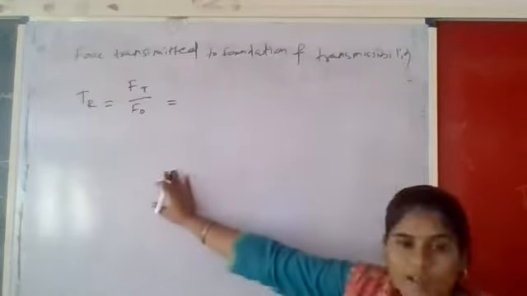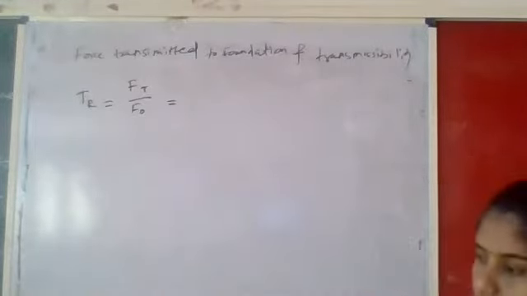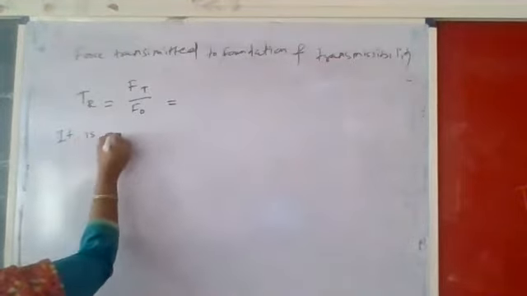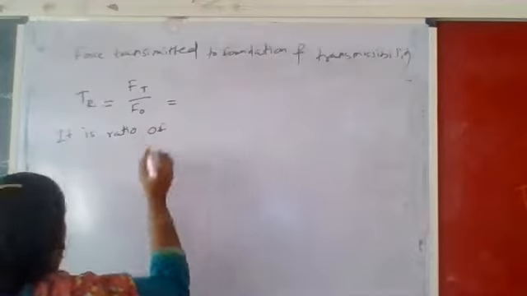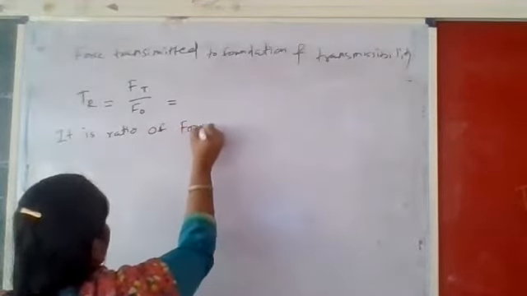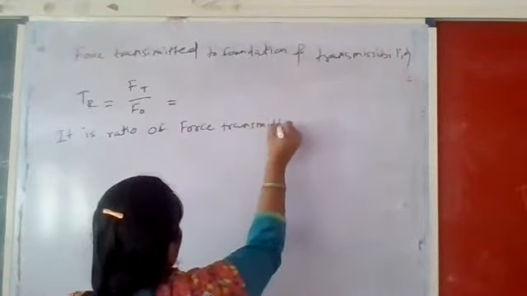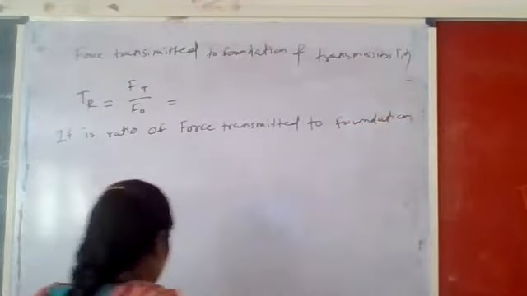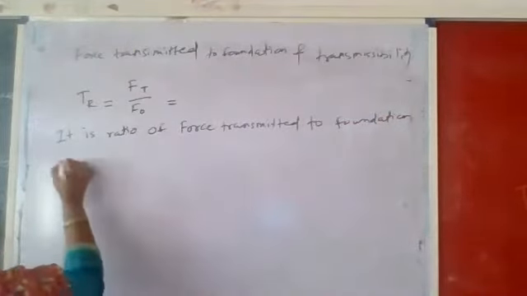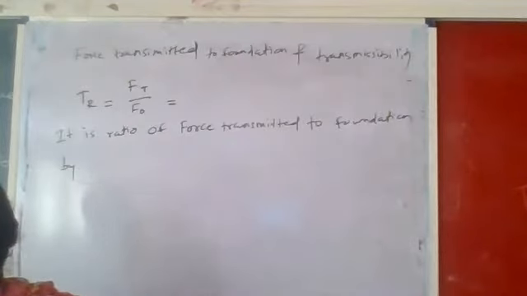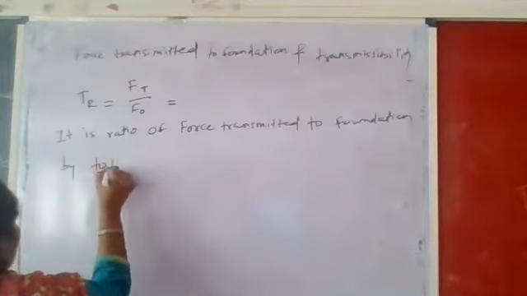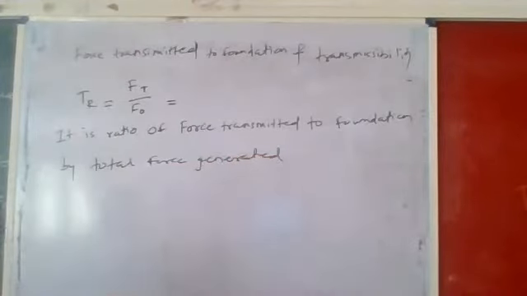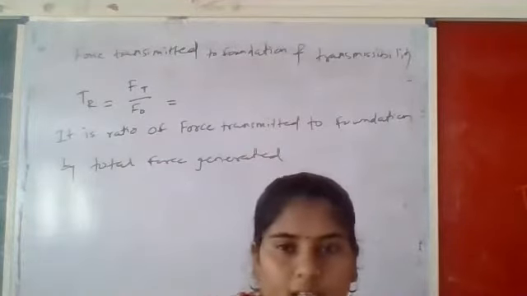Below this write down TR is equal to FT upon F naught, where you can write a definition as it is a ratio of force transmitted to the foundation by total force generated. Okay. Look here.